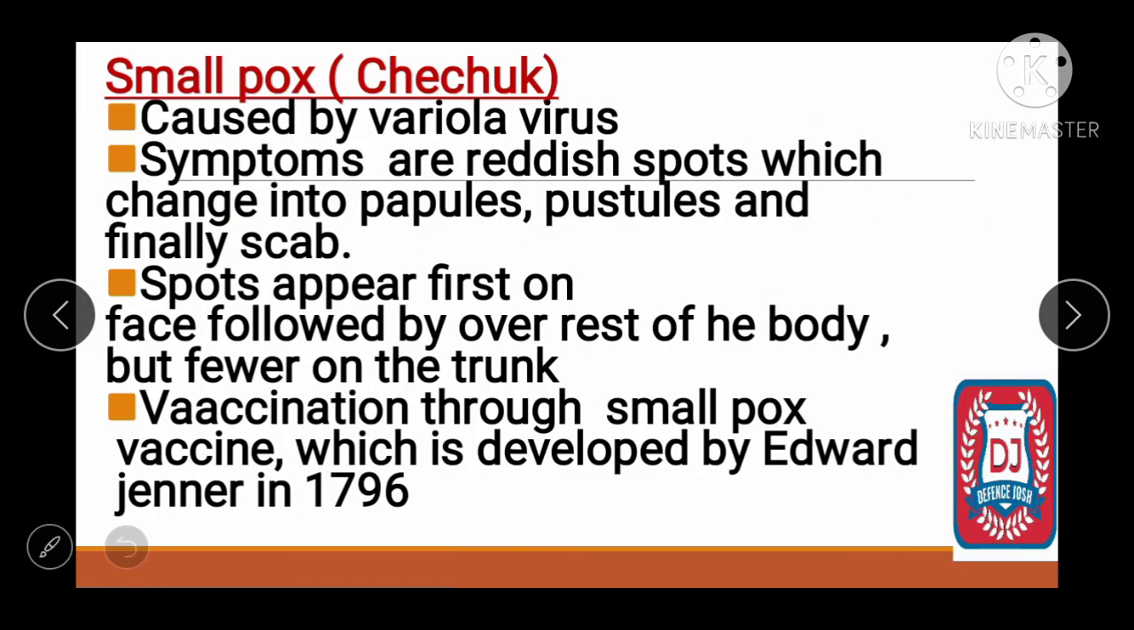Next one is smallpox. See friend, smallpox is known as chechak in Hindi. It is caused by variola virus, and the symptoms are reddish spots, which first change into papules, then pustules, and finally scabs. These are the stages of the rash.